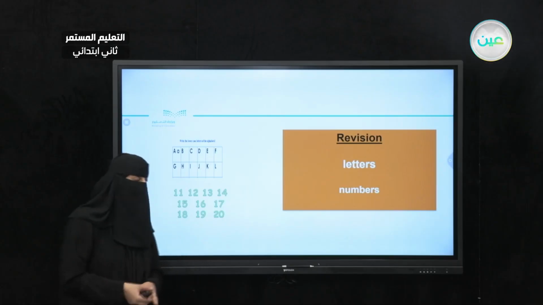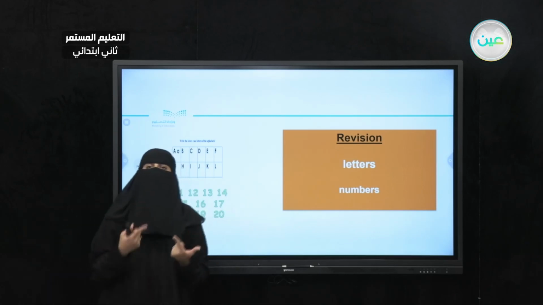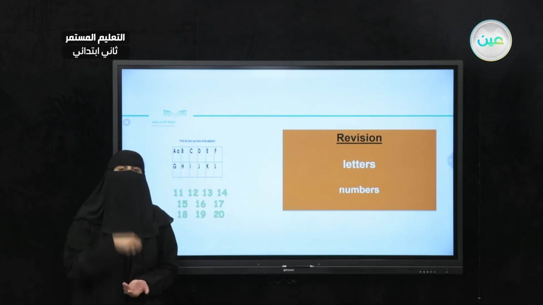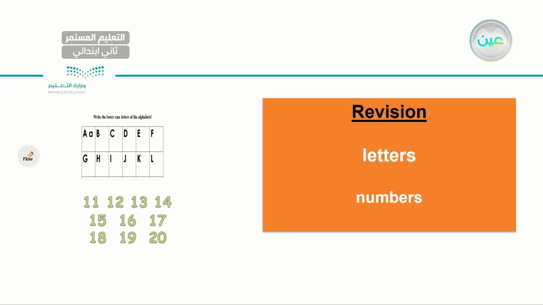Now, let's revise what we've covered in this lesson, my dear student, because this is a general revision. We revised the letters, how to pronounce them, how to use them, how to write them. We put them in words and we pronounced these words. Also, we have done some exercises about the numbers, starting from number 1 to number 20.